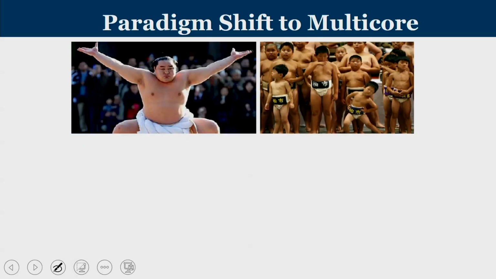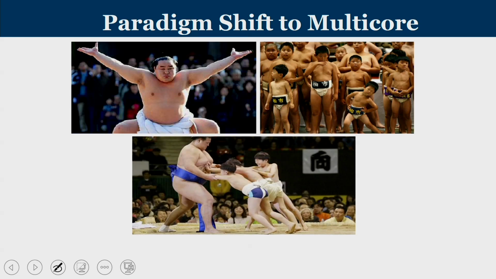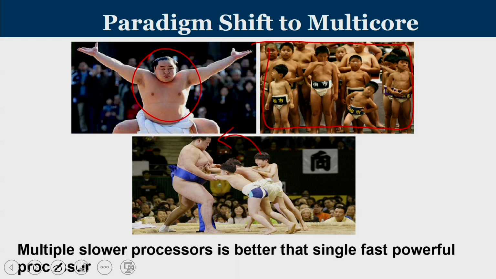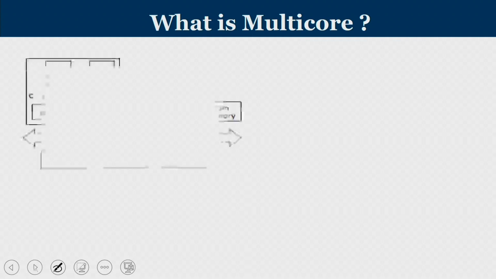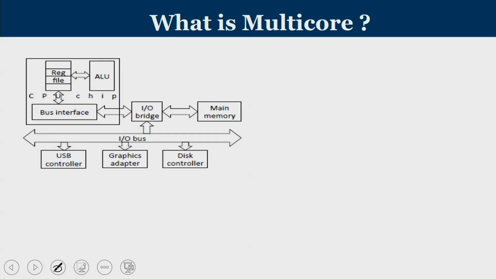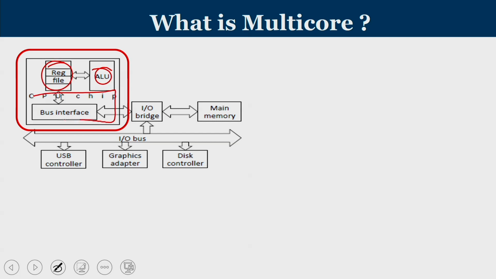So, the paradigm shift in multi-core is basically that rather than considering a single unicore processor, it is always better to consider multiple simple processors which can easily beat a unicore processor. Multiple slower processors are better than a single fast powerful processor. Now, what do you basically mean by multi-core? What you see in this red square is basically the core of a processor. The core consists of the functional units like ALU plus the registers and the associated control logic that takes care of it. And all other things, the IO bridge, the main memory, the disk, graphics controller, are outside this processing core.